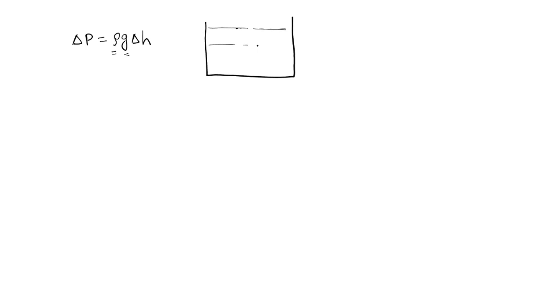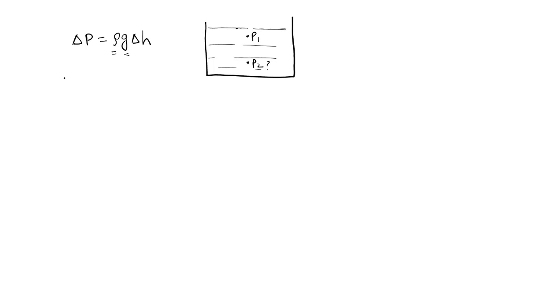As it was explained in the earlier session, delta P, the differential pressure due to weight between 2 points, is rho g delta h, where rho is the density of the fluid and g is the acceleration due to gravity. In that problem, this is the fluid, and I know the pressure here, that is P1. I want to find the pressure here, that is P2.